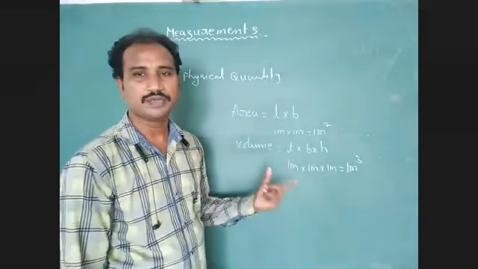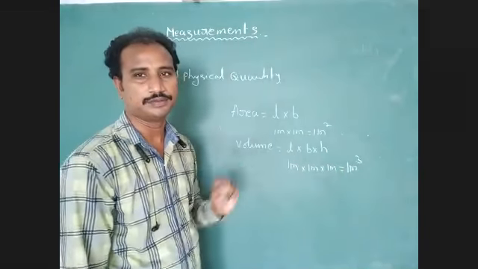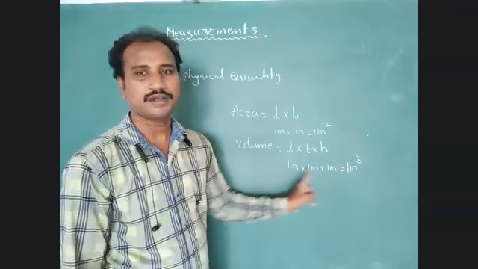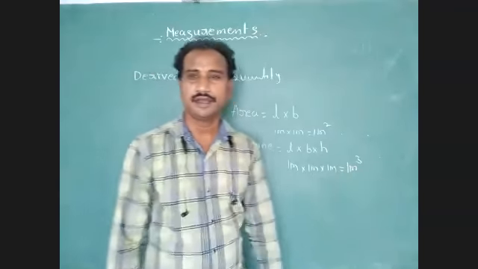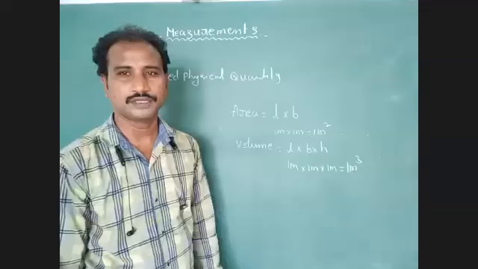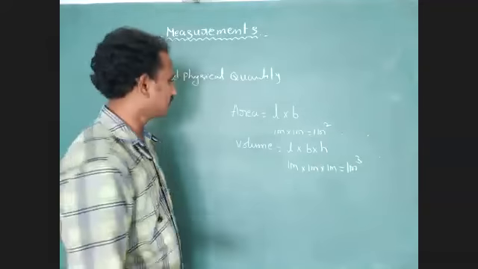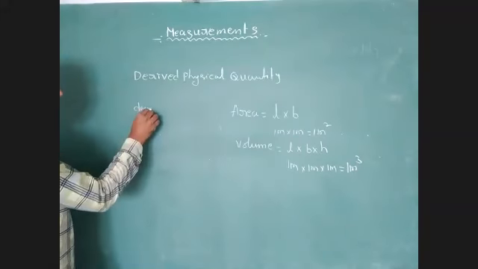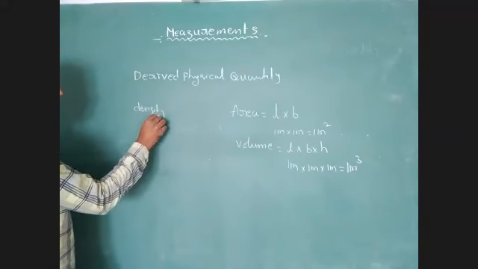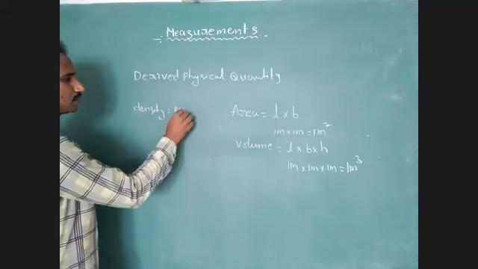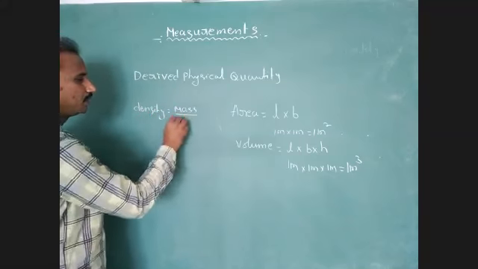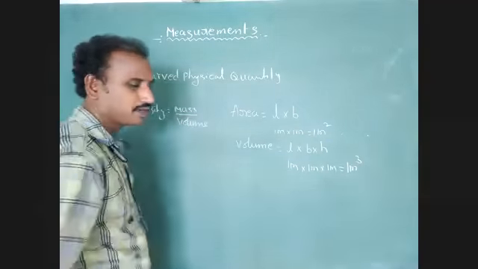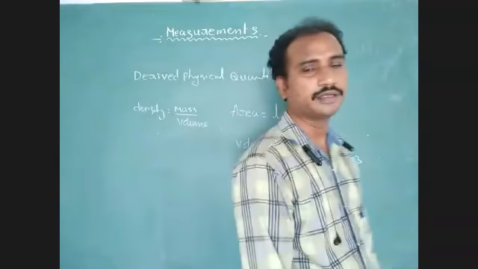1 meter cube is the unit of volume. It is derived from a fundamental physical quantity. One more physical quantity we have to identify: density. Density is equal to mass divided by volume.